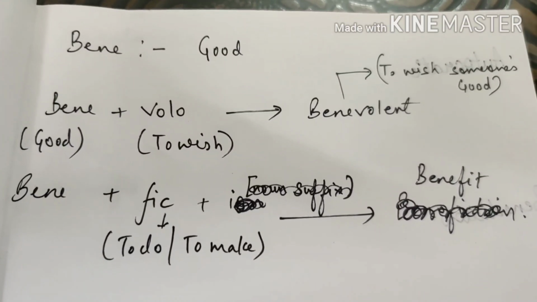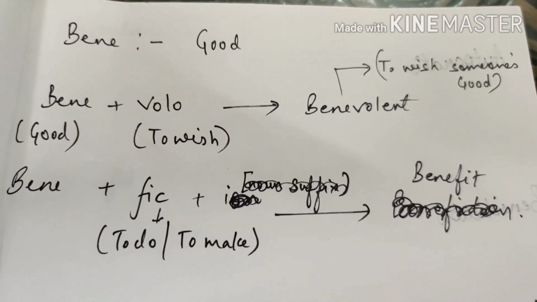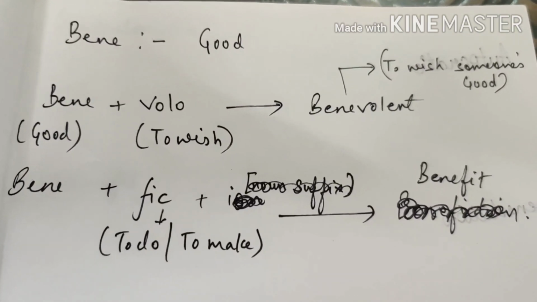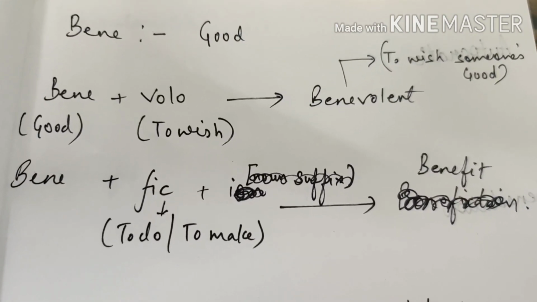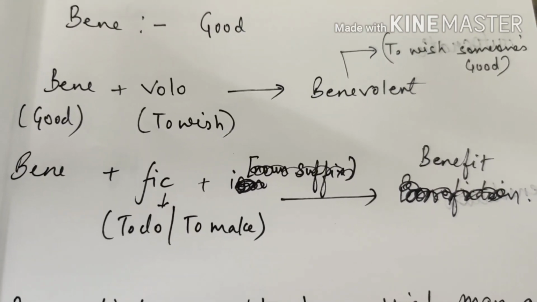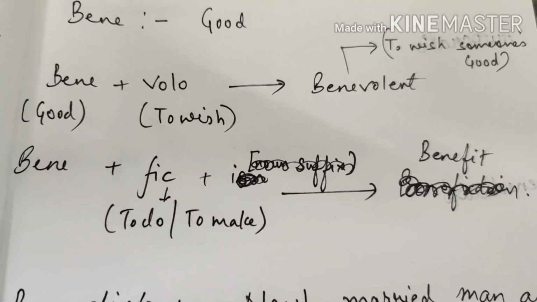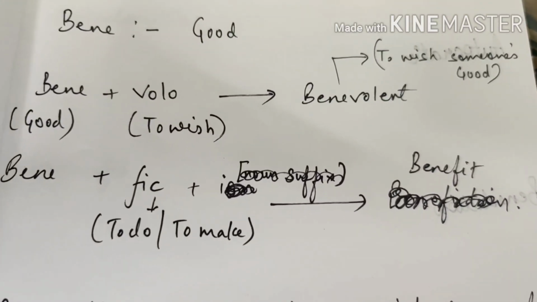Next word root is bene. Bene or bonus refers to good. So this word root is a positive word root, which can be combined with various other word roots. If I combine it with volo, volo means to wish and bene means good. So a good wisher, or somebody who wishes good for someone, is benevolent. To wish someone good is benevolent.